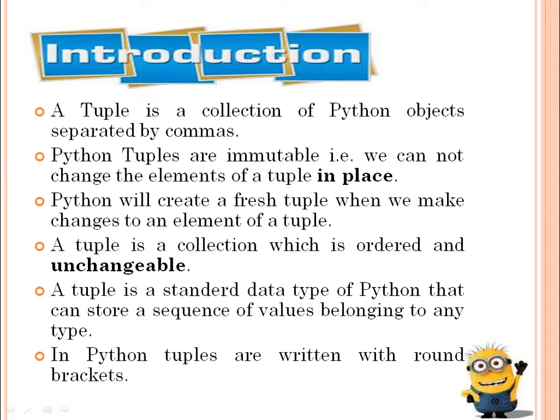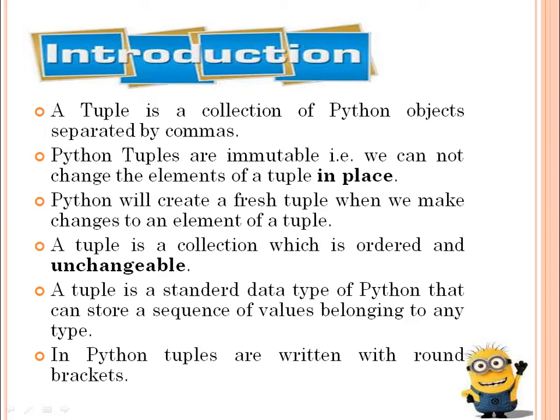A tuple is a collection of Python objects separated by commas. You will find various similarities to lists in this video lesson. Python tuples are immutable. That means we cannot change the elements of a tuple in place. If you try to change it, Python will create a fresh tuple when we make changes to an element of a tuple. A tuple is a collection which is ordered and unchangeable.